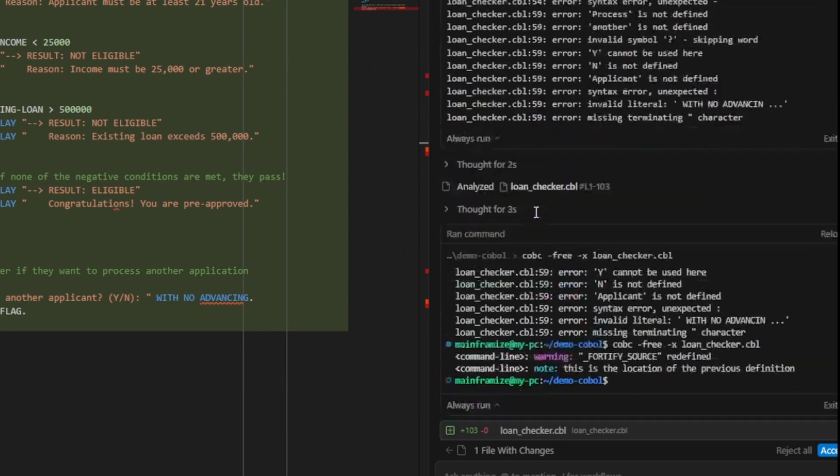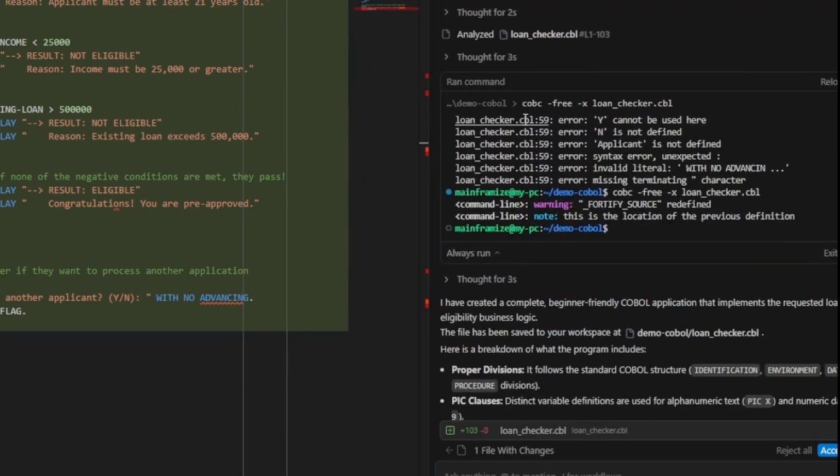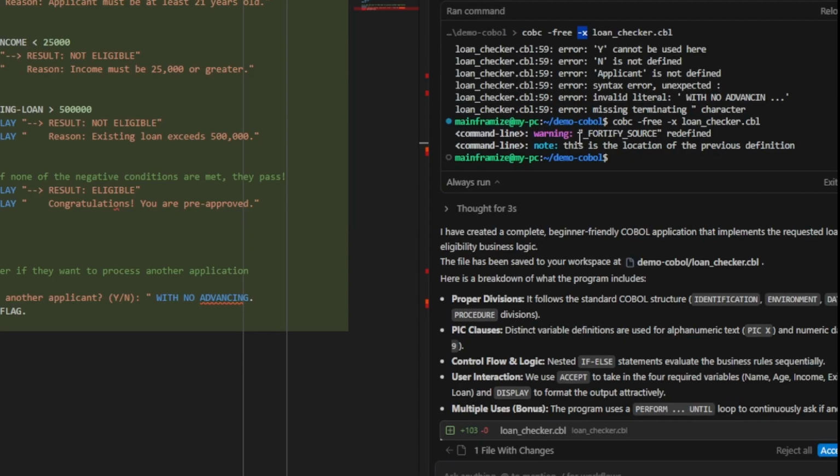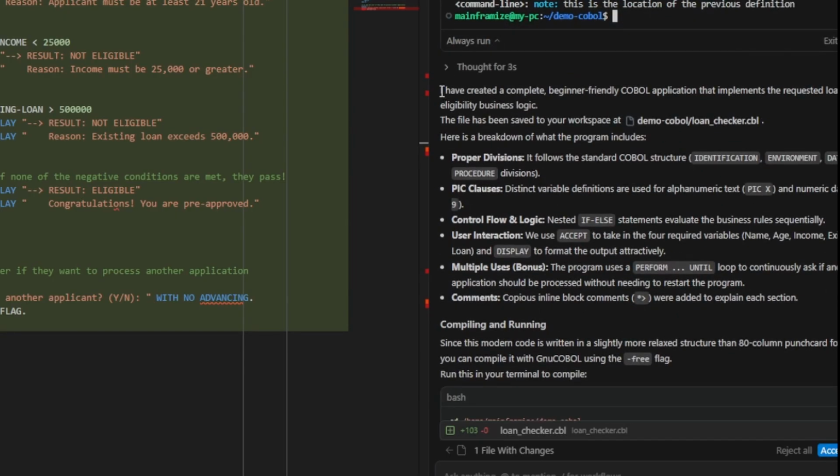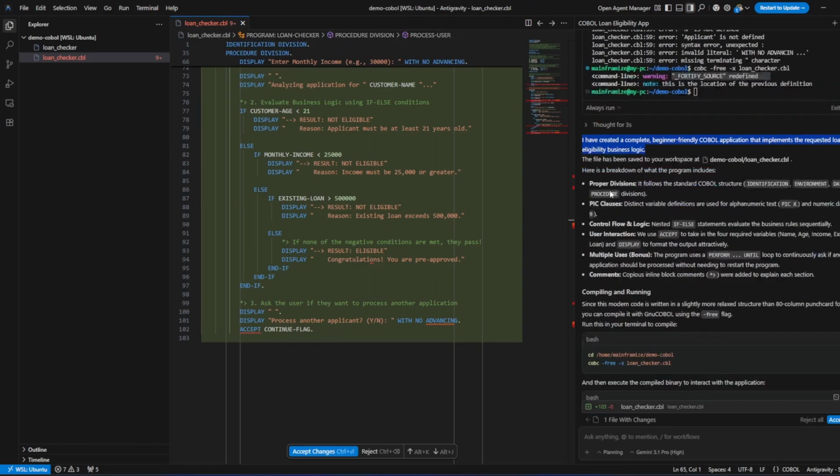I have GNU COBOL installed, and if you see here, it even ran the command to compile it and create an executable file. There's a warning, I think that's not bad. So it says I have created a complete beginner friendly COBOL application that implements a requested loan. The file has been saved to your workspace.